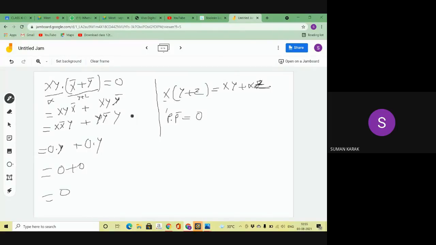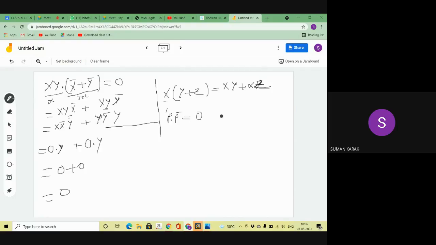Then here I rearrange that part. So x, y, x bar equals x into x bar into y. Both are the same, right? Yes or no? Yes, sir. So again here I'm applying the second complementary law.